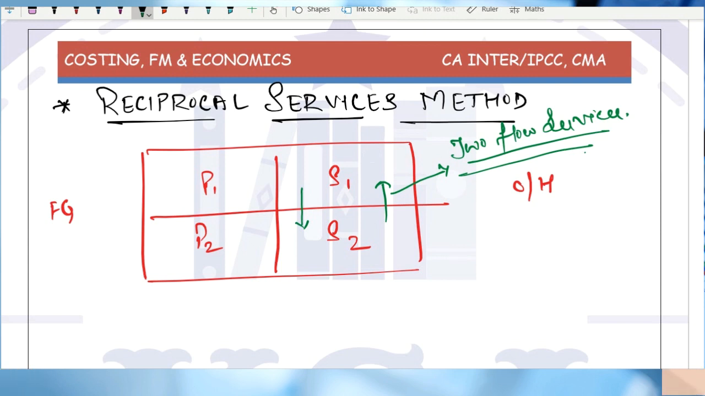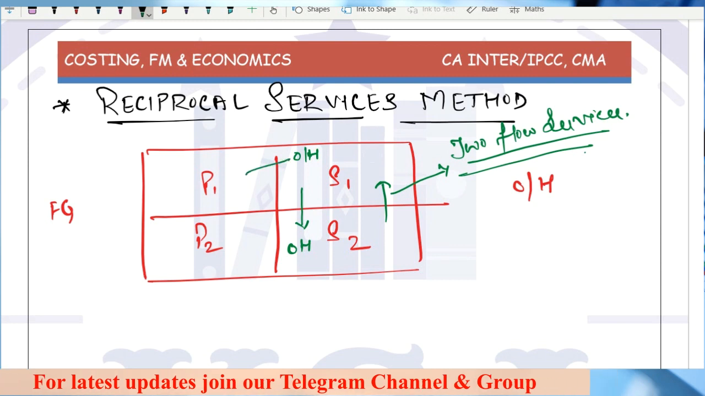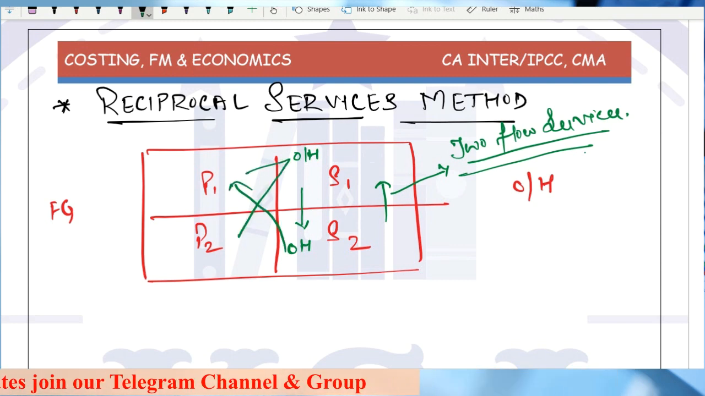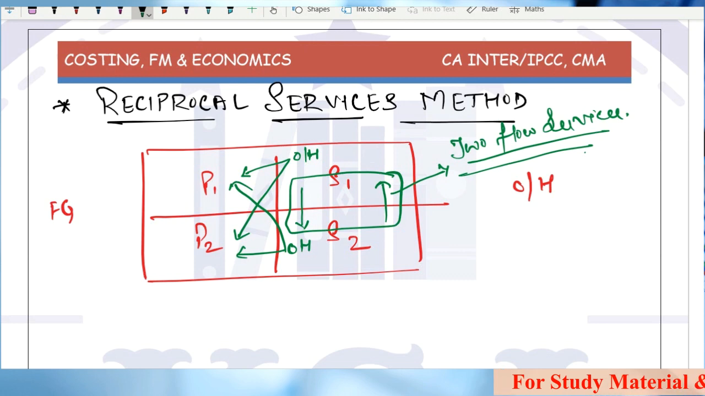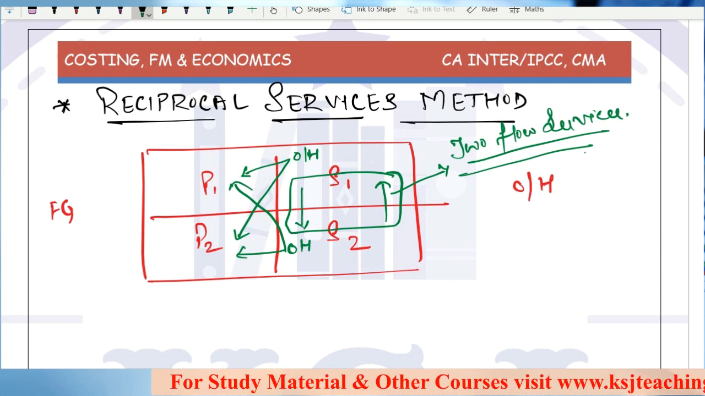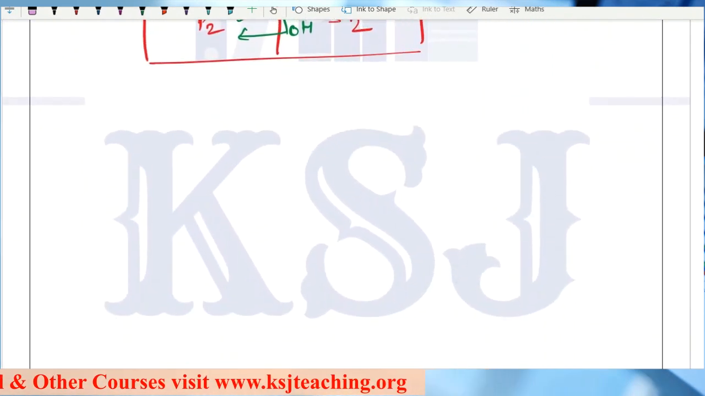Because the ultimate aim is that whatever the overheads are lying in these service departments, they have to be distributed between the production departments, right? How to do this? With consideration that one service department is providing services to another service department. Clear?